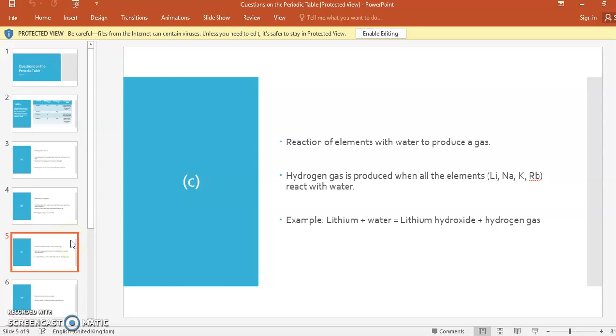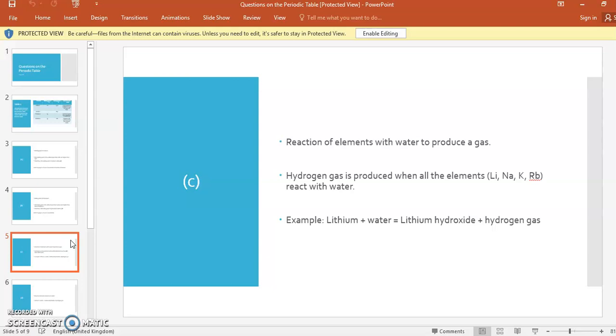Now see, reactions of elements with water to produce a gas. They are asking which gas is produced when these elements react with water. Hydrogen gas is produced when all the elements like lithium, sodium, potassium, rubidium react with water, and the reaction will be like this: lithium plus water gives lithium hydroxide plus hydrogen gas.